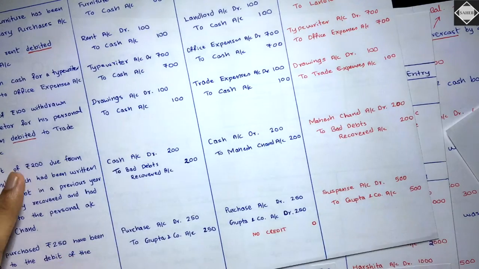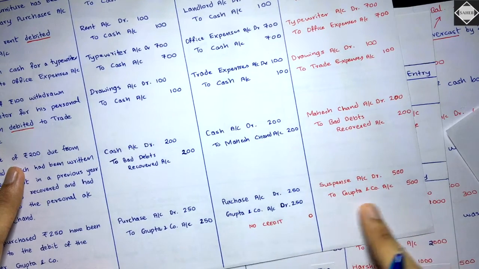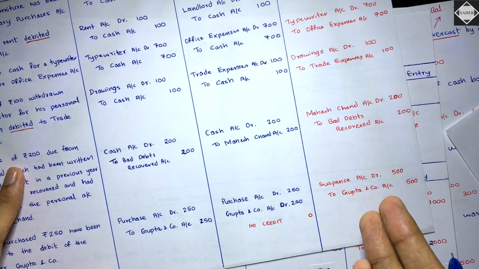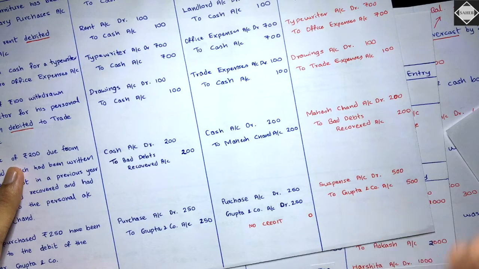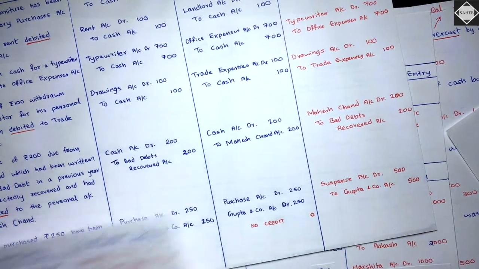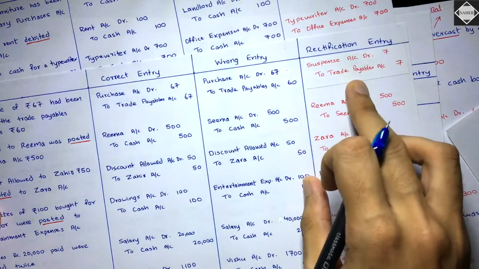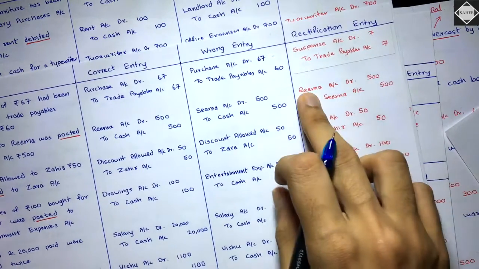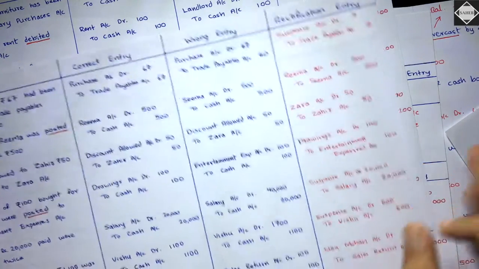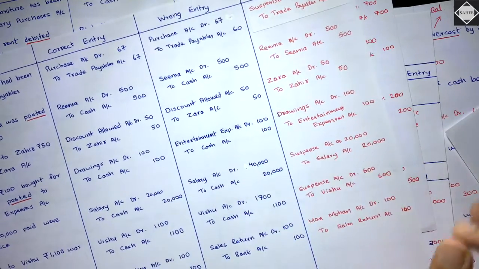Is that clear? Yes. Suspense account debit to Gupta account, no impact because you don't have any trading or P&L item over here. Fine. And then see, suspense account to trade payables, no impact. Rima account to Seema, no impact. Zara to Zahir, no impact.